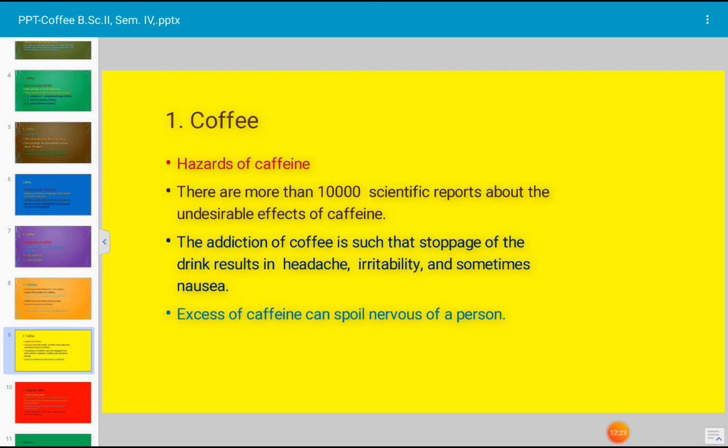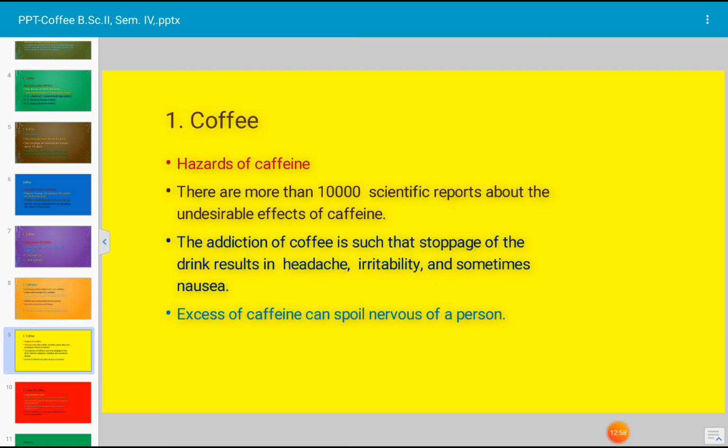The addiction to coffee is such that stoppage of the drink results in headache, irritability, and sometimes nausea. Luckily, addiction to caffeine can be got rid of in a few days. Excess of the caffeine can spoil the nervous system of the person. The restless leg syndrome of psychiatric patients has now been partly attributed to the excess intake of the coffee.